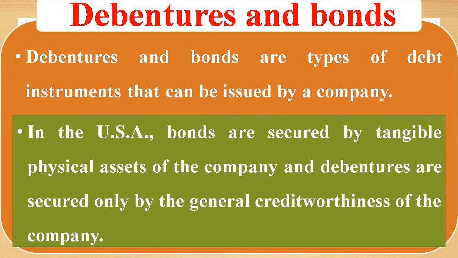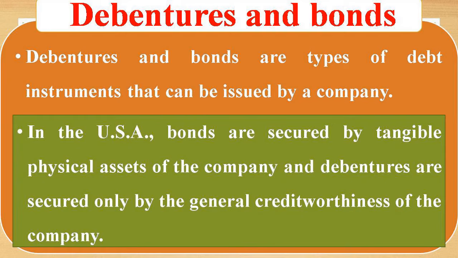Okay. In the USA, for example, bonds are secured by tangible physical assets of the company. I would like to repeat that point. In the USA, bonds are secured by tangible physical assets of the company, and debentures are secured only by the general creditworthiness of the company. That is the slight difference between bonds and debentures. Bonds are secured debt instruments, but debentures are unsecured debt instruments.